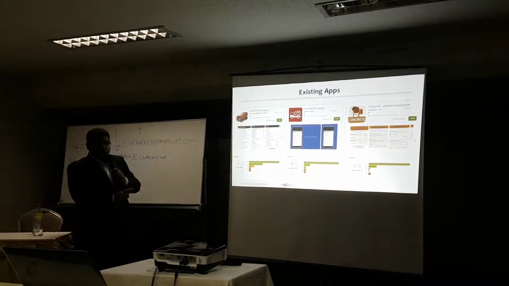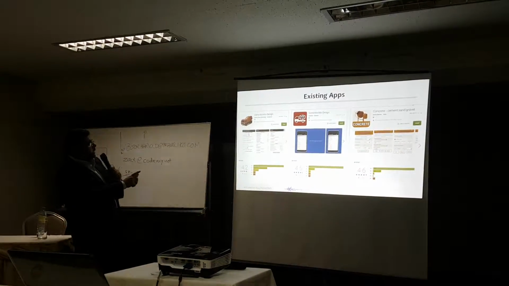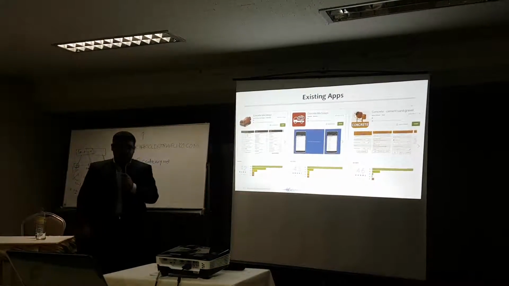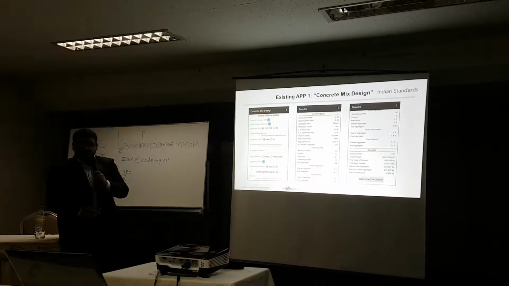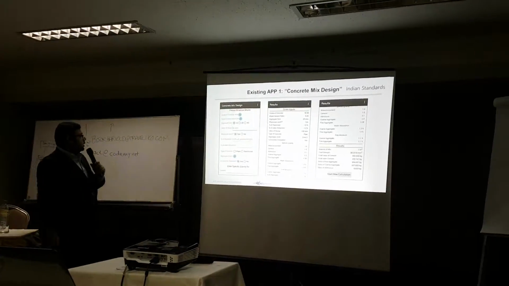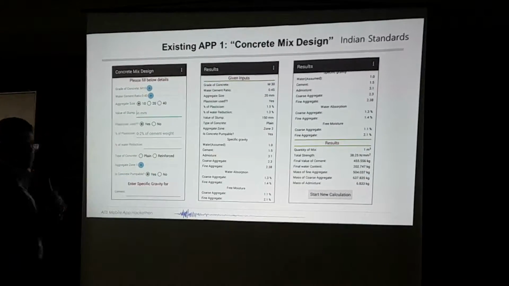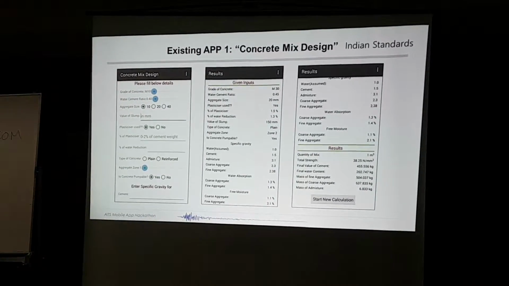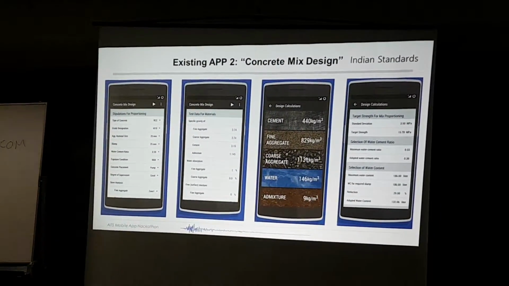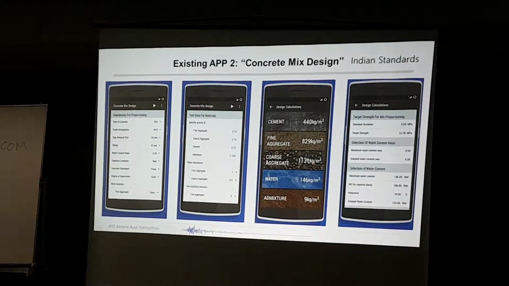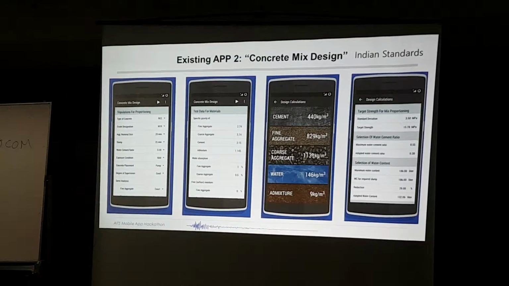I will just quickly show you 3 existing apps. 2 of them are called Concrete Mix Design, and the third is Concrete Cement Ratio Sand Ratio Gravel. So this is how the first app looks. It is based on Indian standard, developed by their programmers, and it just gets the initial input values and returns the final results in the form of 1 cubic meter quantity of mix. The second app looks like this, and it also only covers Indian standard, and its interface is like this, but the overall flow of calculations is the same.